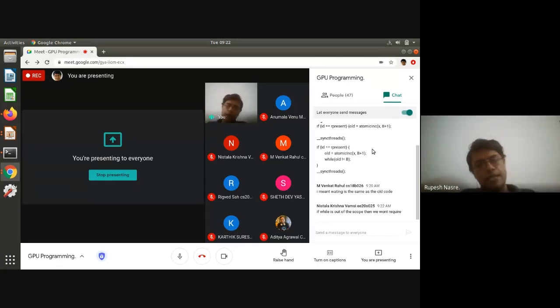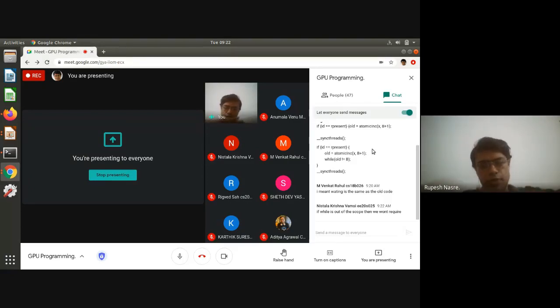Those are going to wait outside the if block, which means that they are not going to execute any instruction, because that sync threads needs to be executed by all the warp threads, not only the block threads, but all the warp threads also. The other warps are going to wait. They are going to execute sync threads. So let me put it this way. Let's say there are 10 warps, right? Let's say 0 to 9 are the warp IDs. Warp number 0, we'll discuss later. Warp number 1 to 9 are going to start executing sync threads, and they are going to wait.